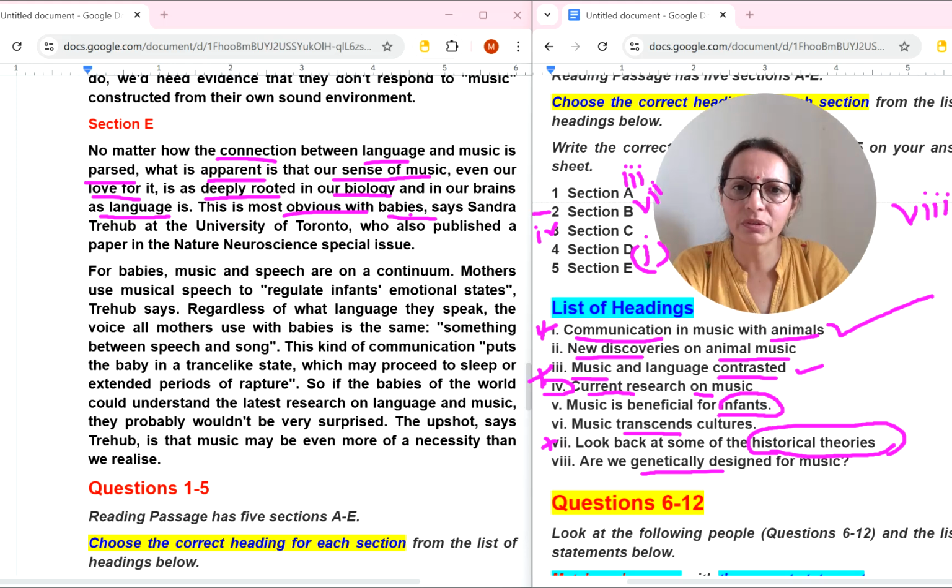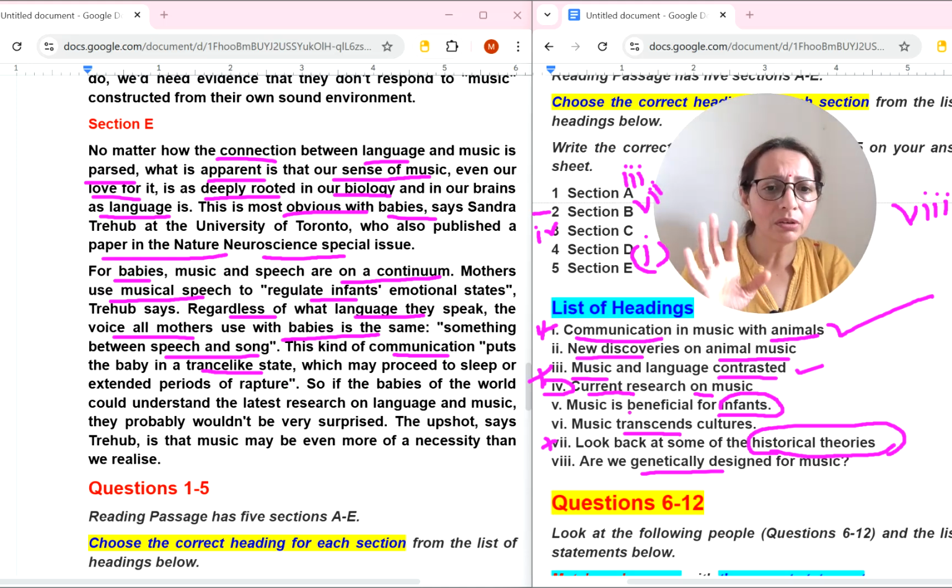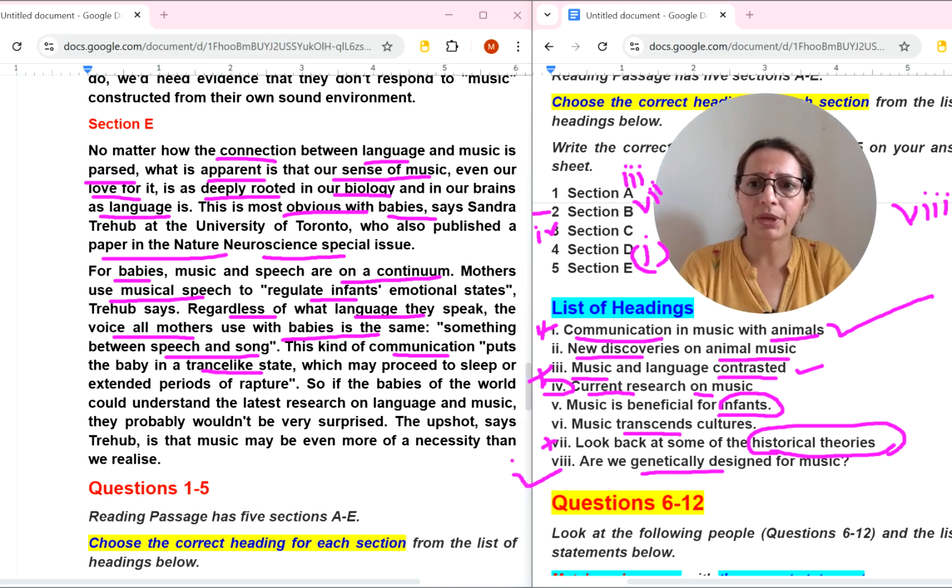This is most obvious with babies, says this person who published a paper in Nature Neuroscience special issue. For babies, music and speech are on a continuum. Mothers use special speech to regulate infants' emotional states, and regardless of what language they speak, the voice of all mothers using babies is the same. Something between speech and song. This kind of communication puts the baby in a state which may be okay. So they are not talking here in this paragraph that music is beneficial for infants. No, I doubt here that this will come eighth number.